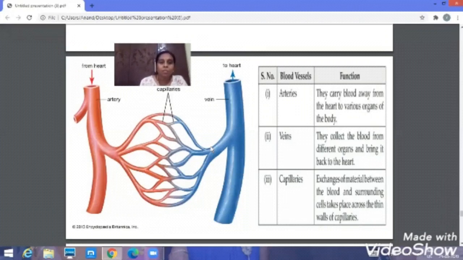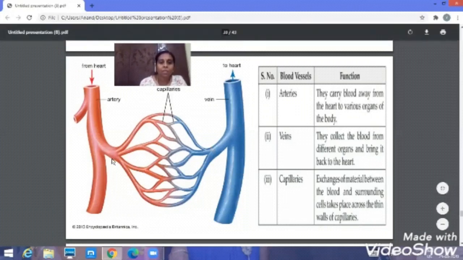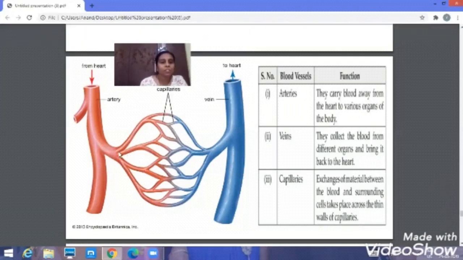So whatever the blood is having, that is from the heart, they would have brought the oxygenated blood, which is rich in oxygen. They'll give the oxygen to the cell, and after giving it, they have to take the carbon dioxide. The carbon dioxide will be taken and it will go to the veins, and that helps in the exchanging of the materials between the blood and the surrounding cells. So these are the functions of the blood vessels.